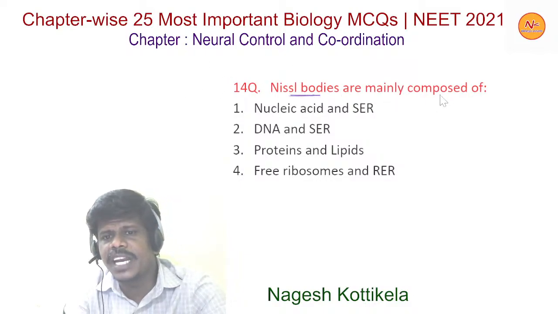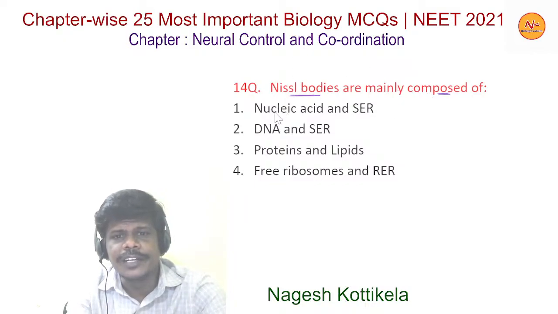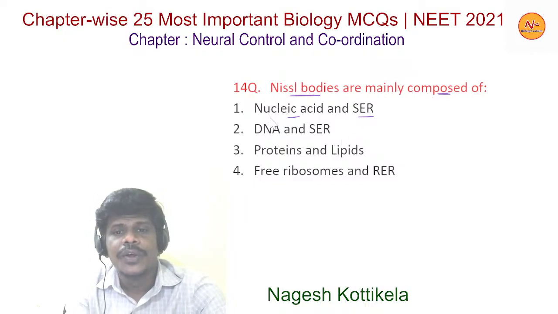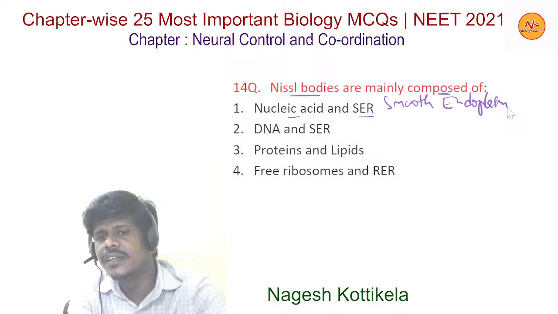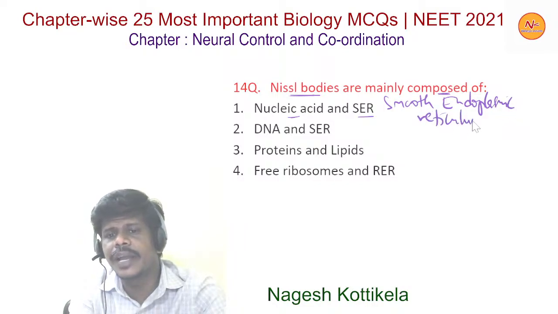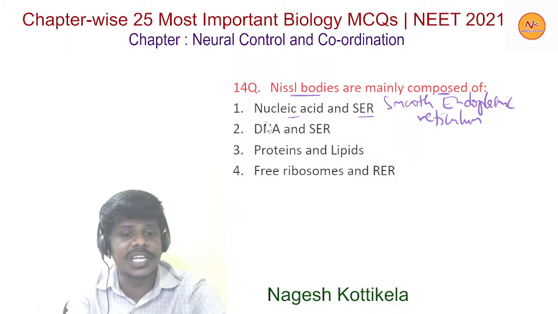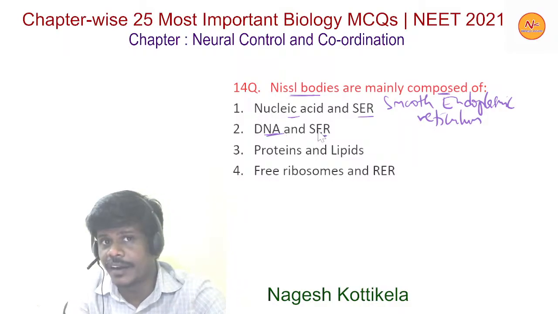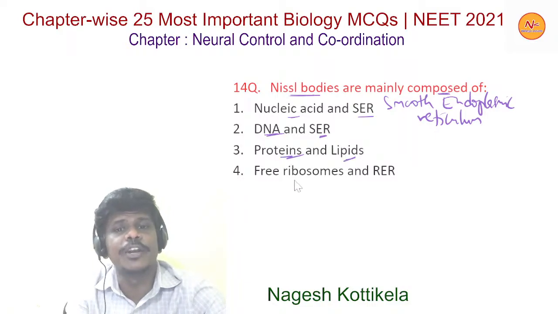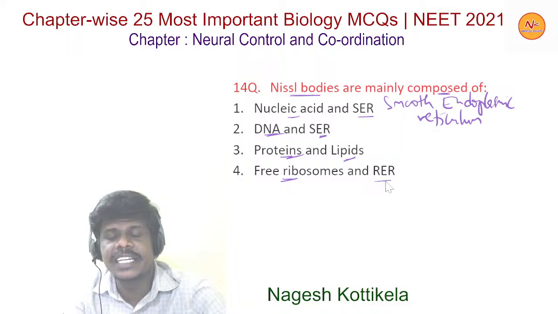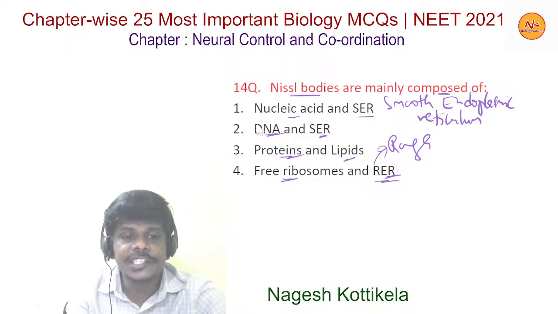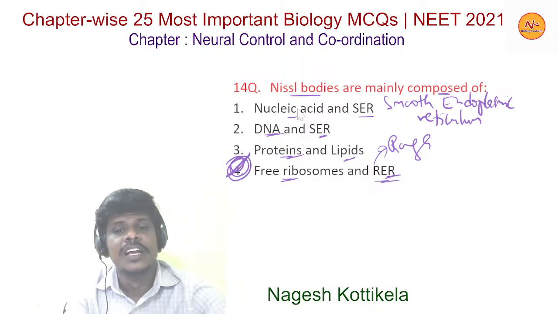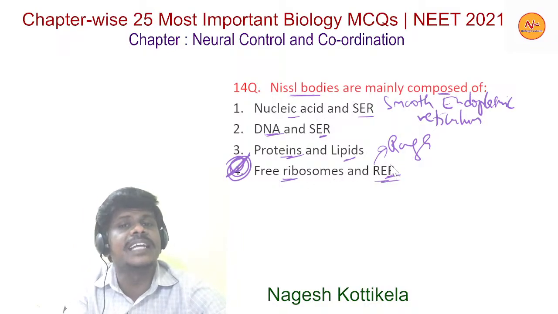Now moving to the next question, question number 14. Nissl's bodies are mainly composed of option 1, nucleic acid and SER, smooth endoplasmic reticulum. Second option, DNA and SER. Option 3, proteins and lipids, and option 4, free ribosomes and RER. RER is rough endoplasmic reticulum, and here the fourth option is the right one. So Nissl's bodies are mainly composed of free ribosomes and RER.